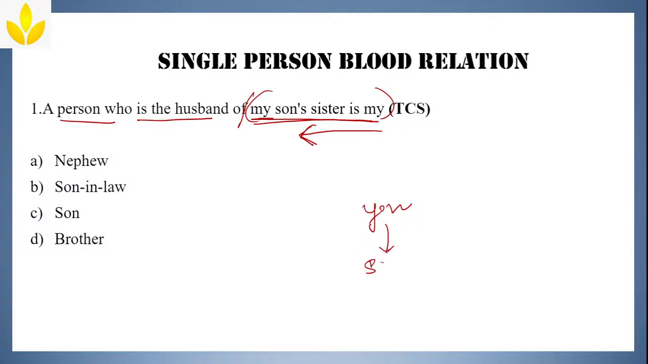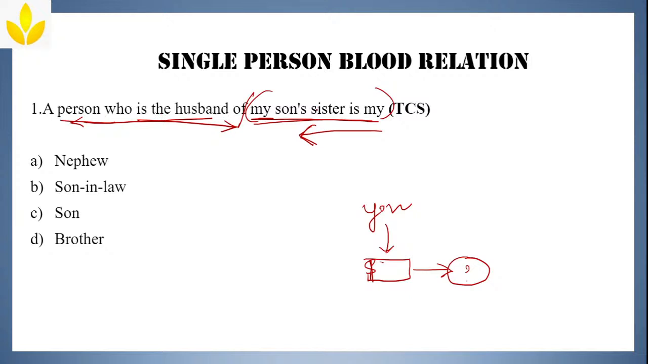Okay, son. Since we don't know your gender, what we'll do is mark son with one box. I am putting my son's sister with this symbol and then a circle. Sister is a question, we'll leave it. They are asking about this sister. Okay, next, then solve this particular question.